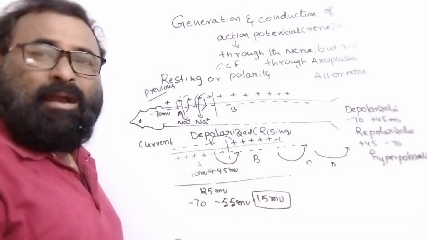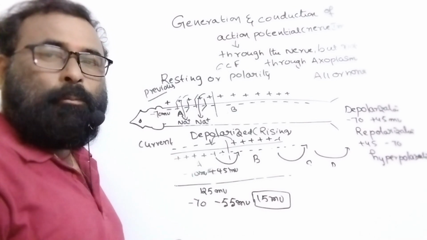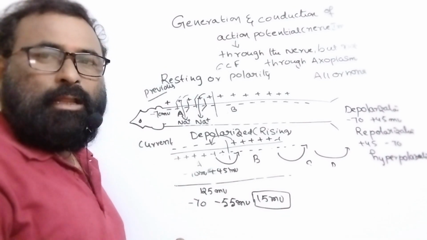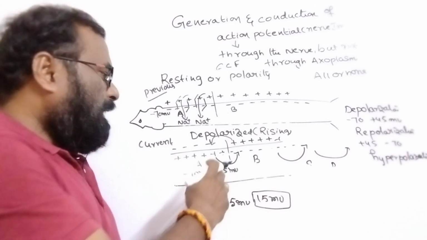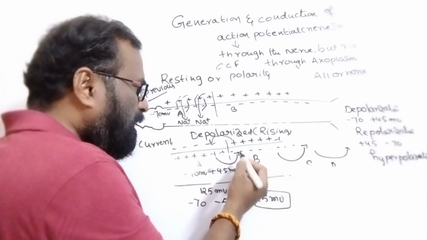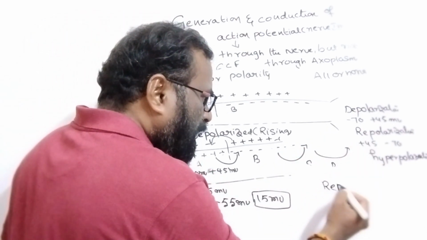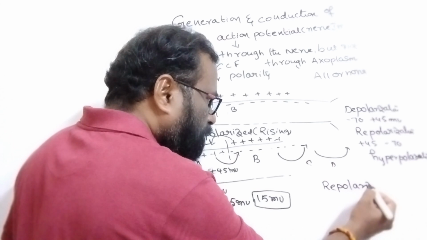What is the reason for repolarization, when plus 45 is converted into minus 70? The reason is the efflux of potassium ions. Here I draw the repolarization condition.